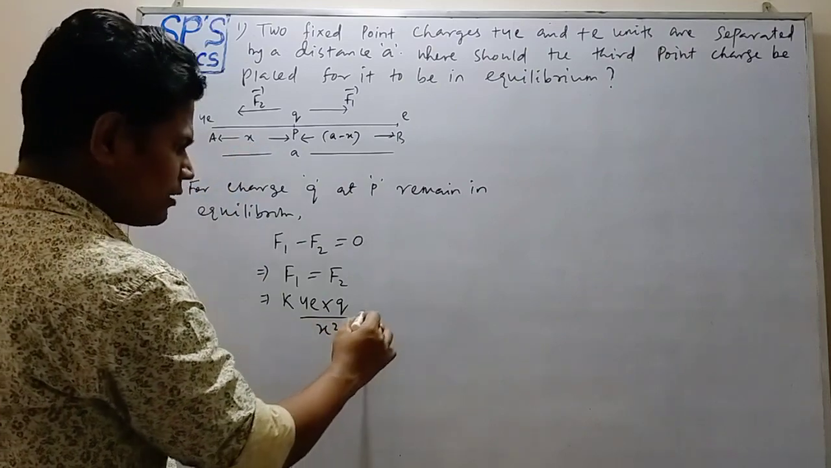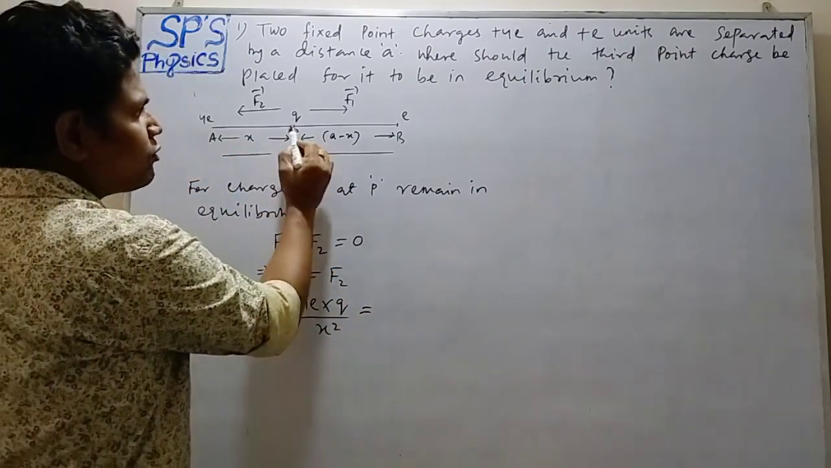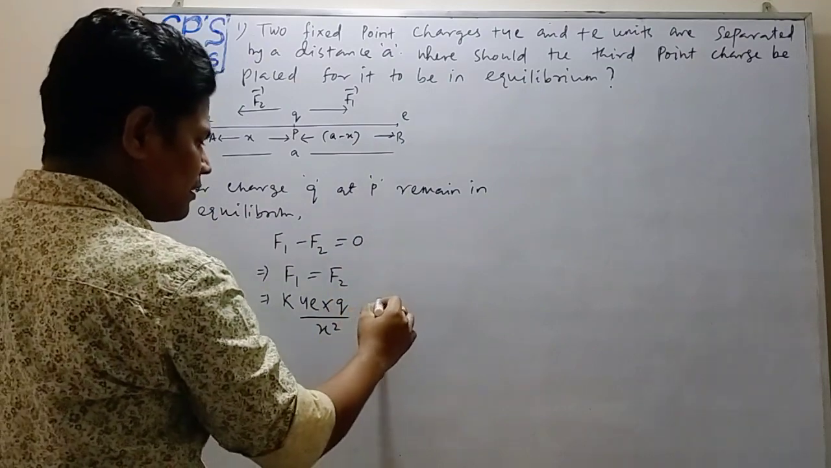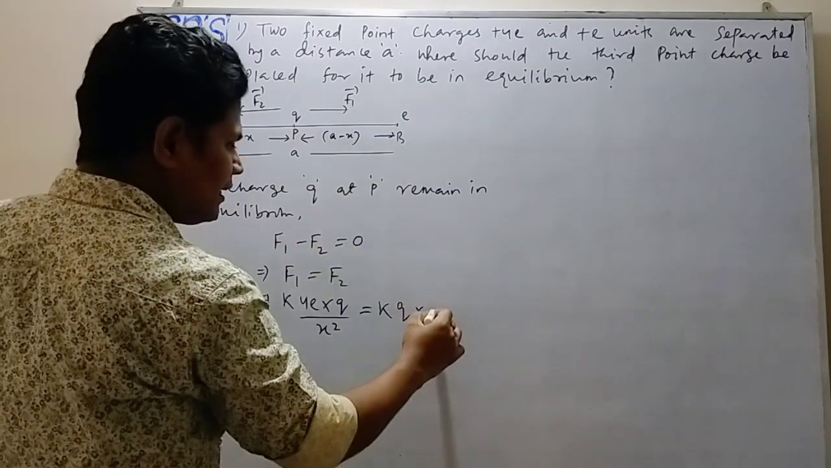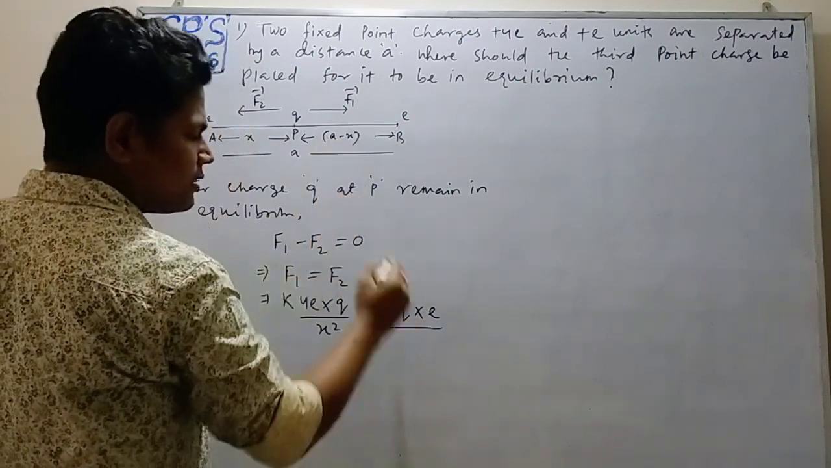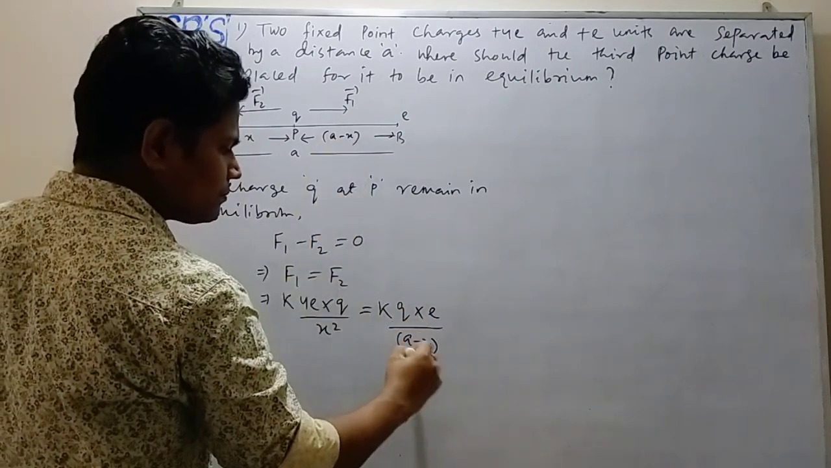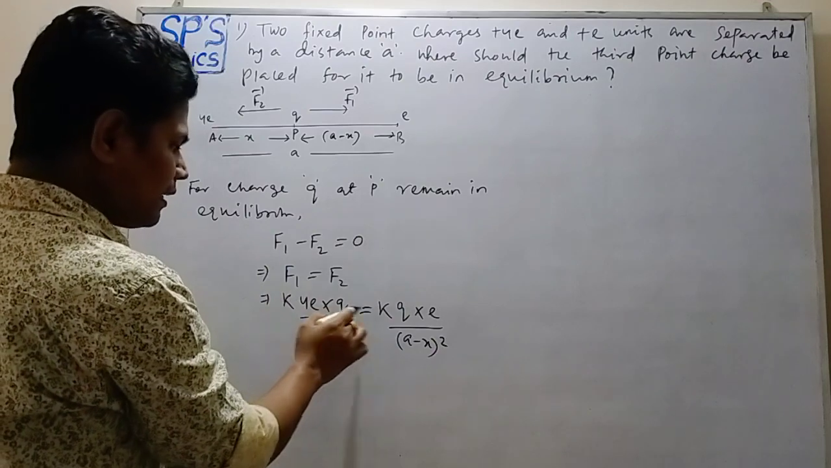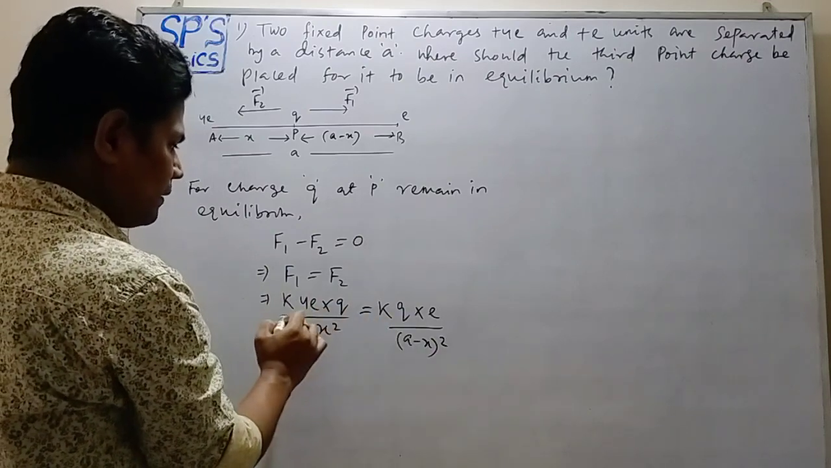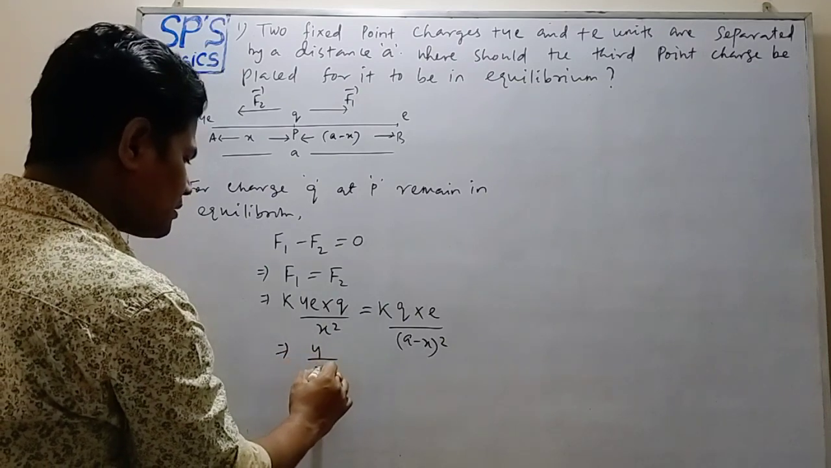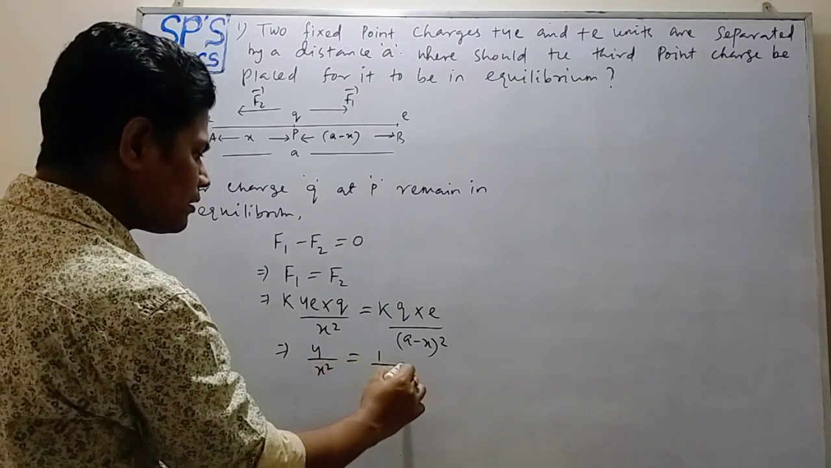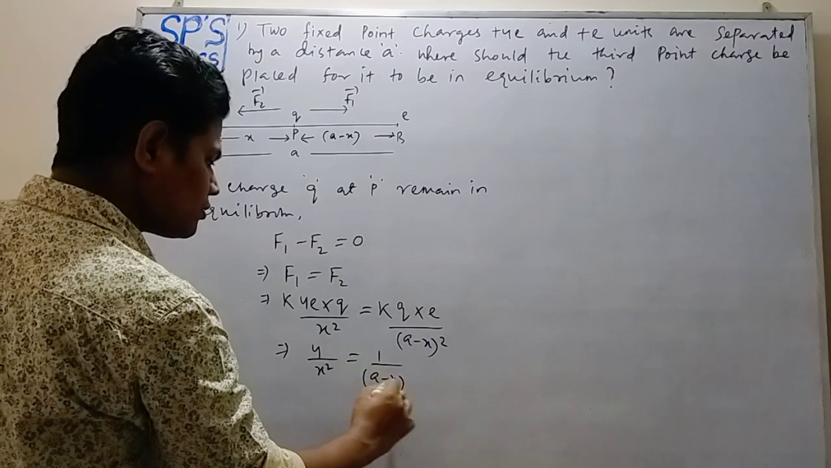So it becomes x square equal to F2, the force between charge q and e, that is K q1 into q2 upon r square. Means distance is how much? A minus x whole square. So K cancels, e cancels, q cancels. So it becomes 4 upon x square is equal to 1 upon a minus x whole square.